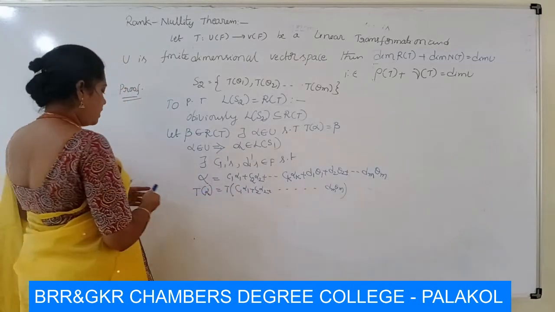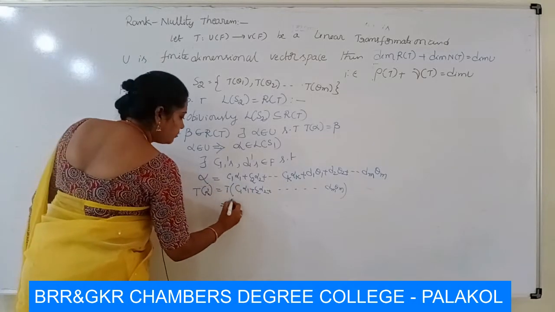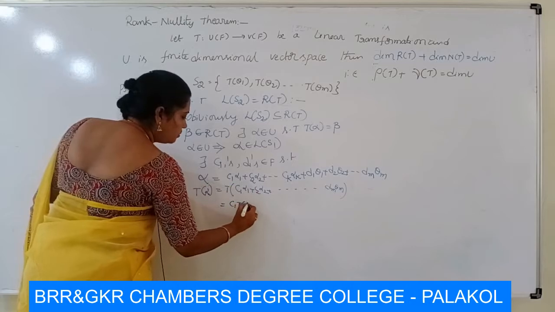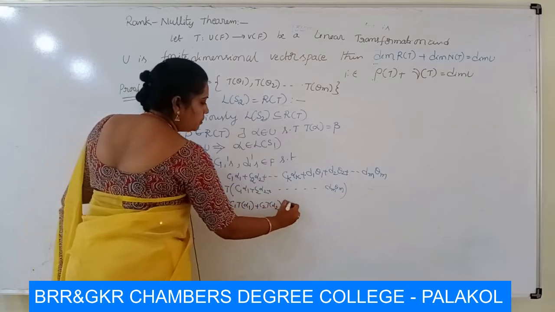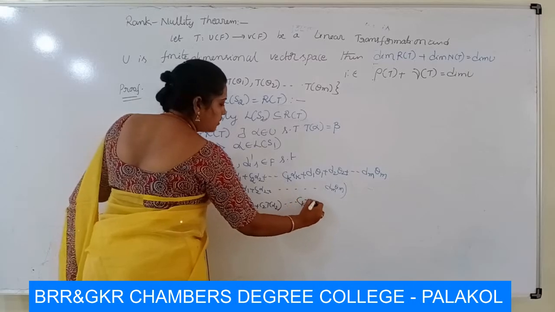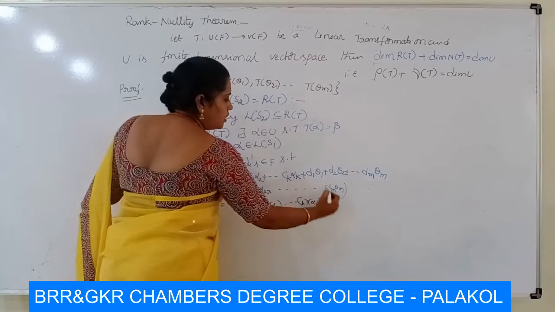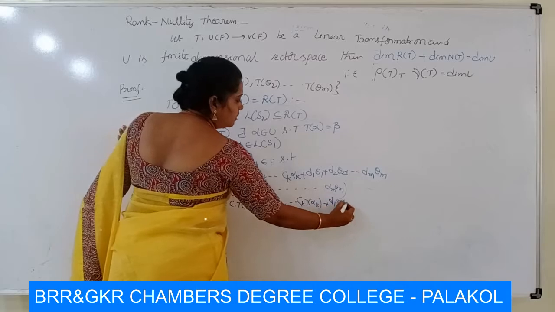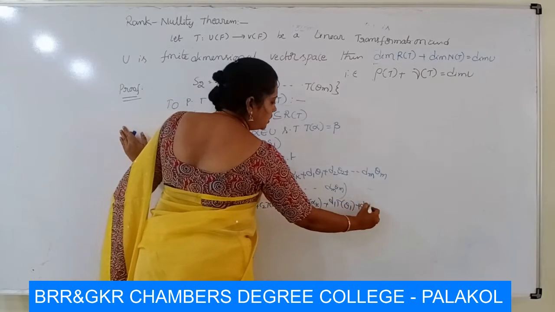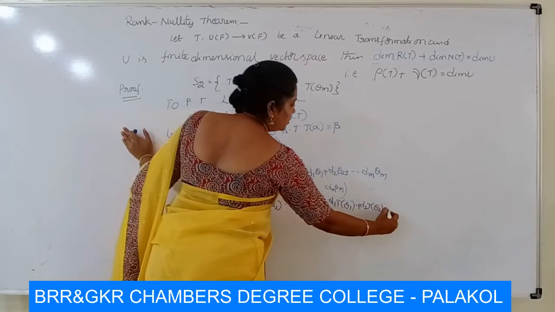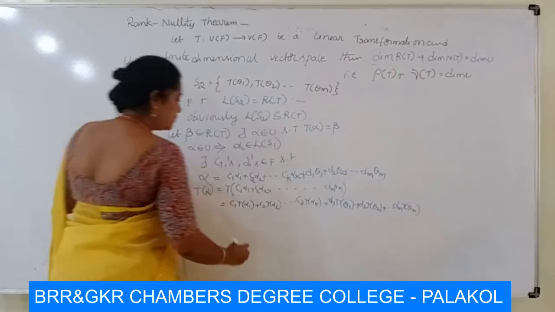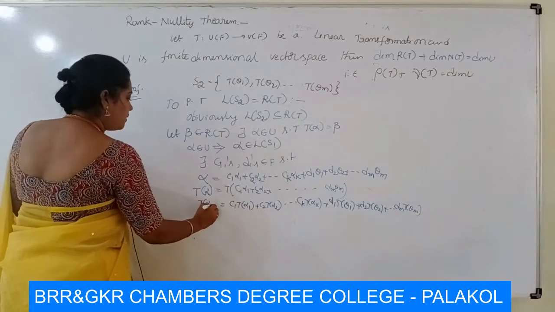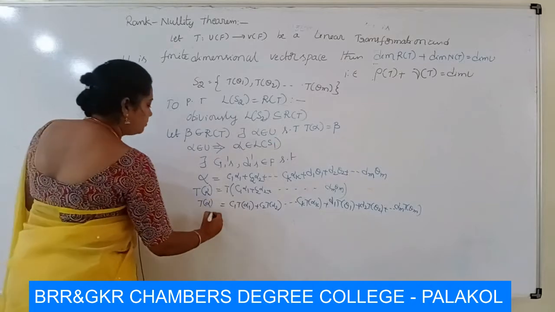So this can be written as C1 into T of alpha 1 plus C2 into T of alpha 2 and so on Ck into T of alpha k plus D1 into T of theta 1 plus D2 into T of theta 2 and so on Dm into T of theta m. So here T of alpha, that is beta.